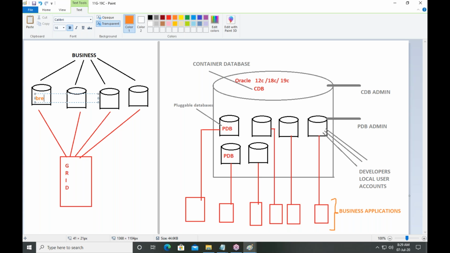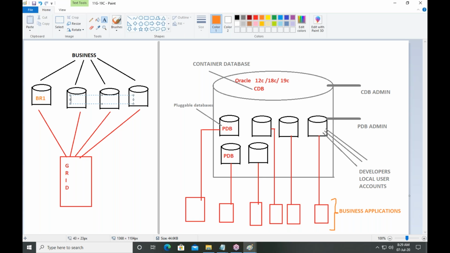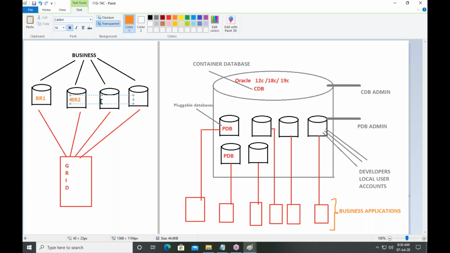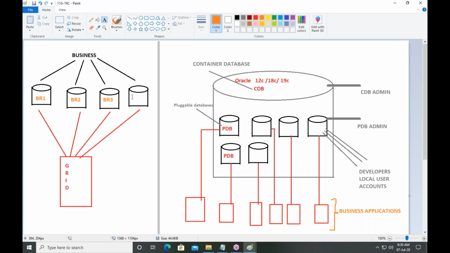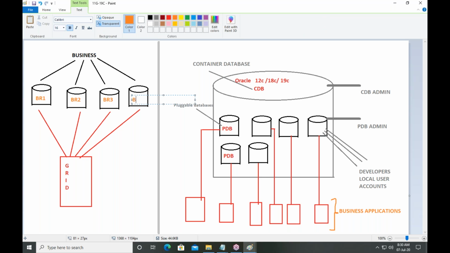For every branch, you should maintain a database server: branch 1 server, branch 2 server, branch 3 server, and similarly branch 4 server.